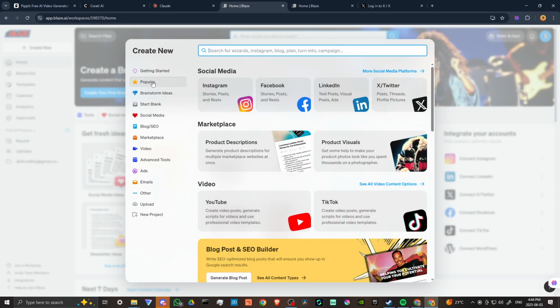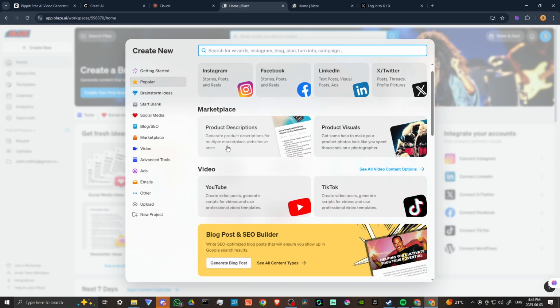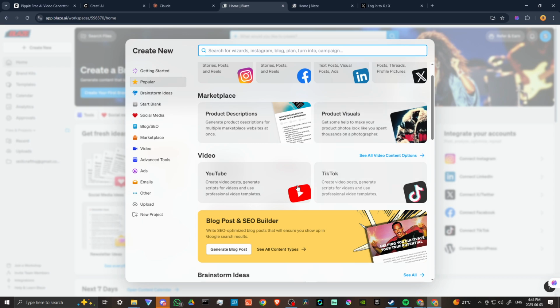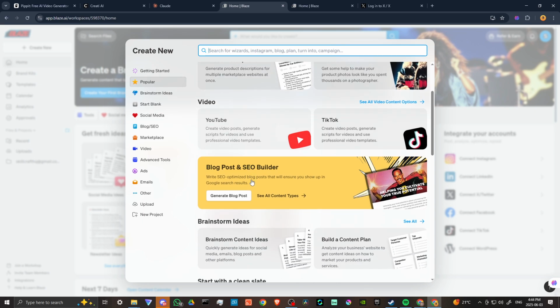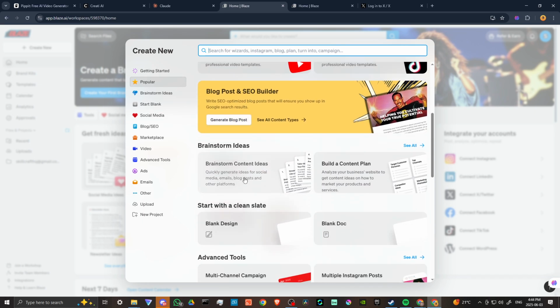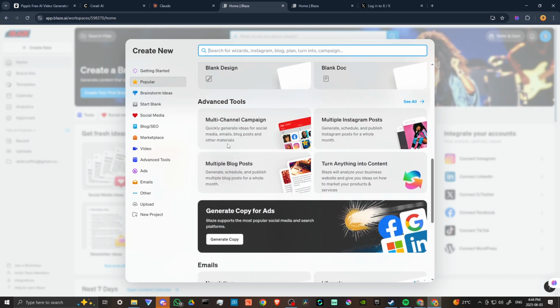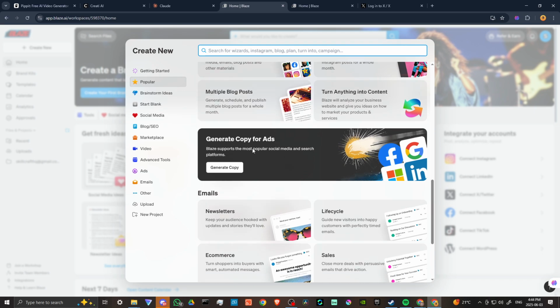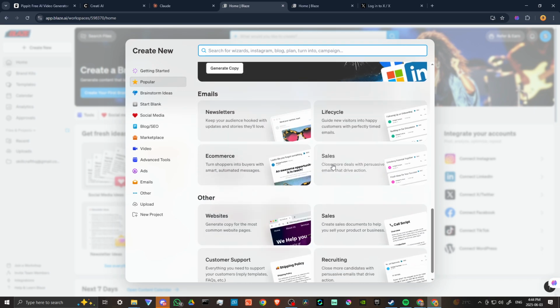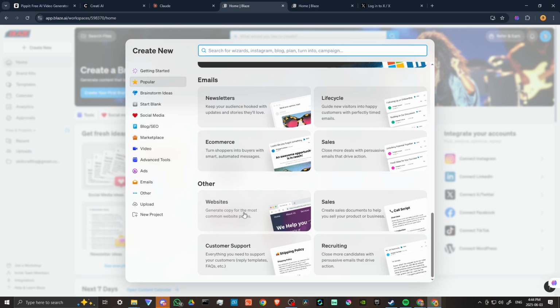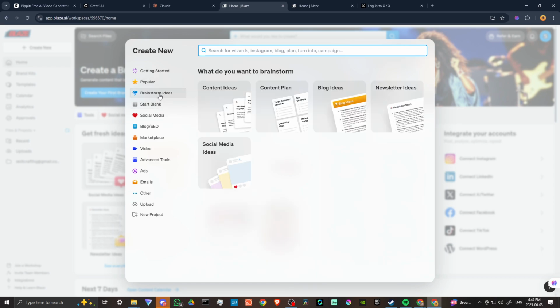We'll go ahead and go with popular. So we've got our posts. We can create product descriptions. We can create product visuals. We can create video posts for YouTube, for TikTok. We can generate blog posts. We can do a multi-channel campaign, newsletters, sales, e-commerce, websites. Customer support, there's just so much here that you can do. You can brainstorm ideas, come up with content ideas, come up with a content plan, blog ideas, newsletter ideas, social media ideas.